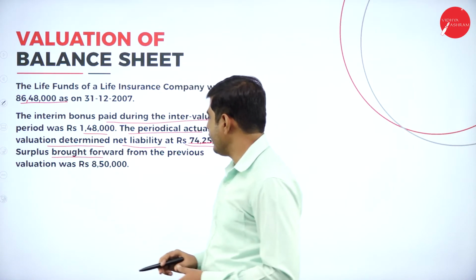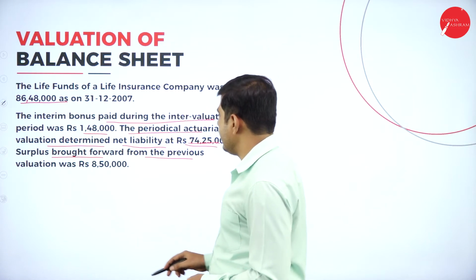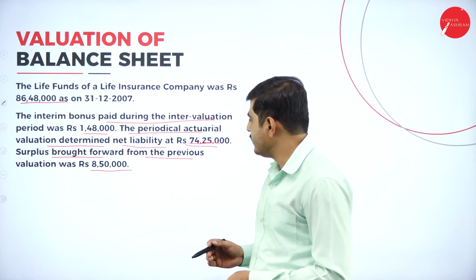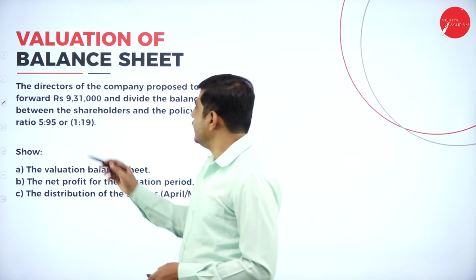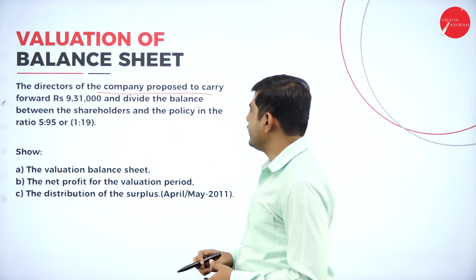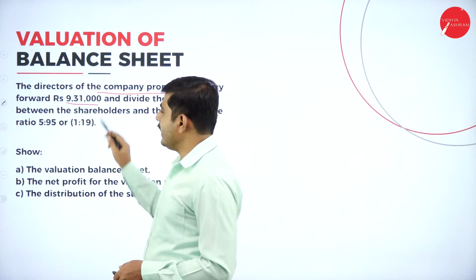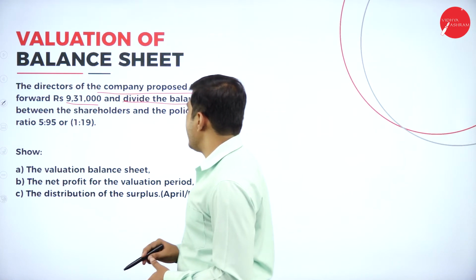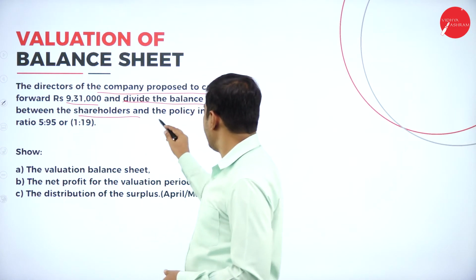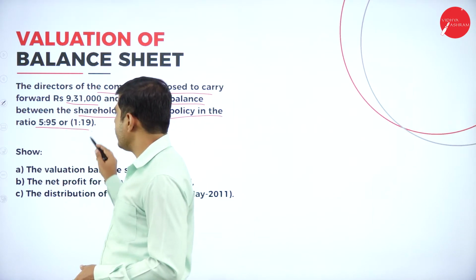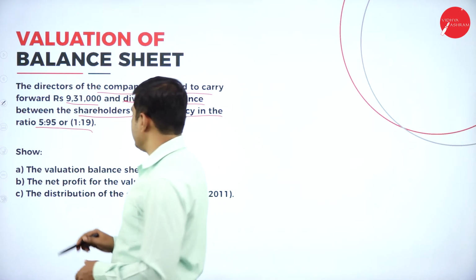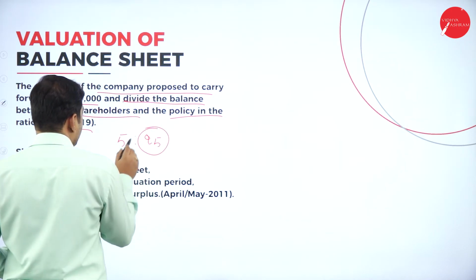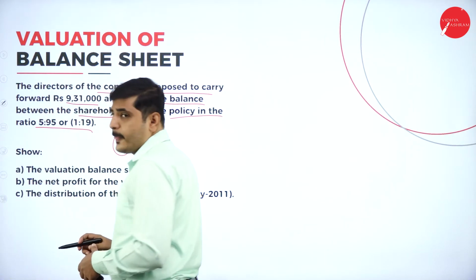Surplus brought forward from the previous year is 8,50,000. We should add back to the surplus. Next one, the directors of the company proposed to carry forward 9,31,000. It should be deducted, and divide the balance between the shareholder and the policy holder in the ratio of 5:95. That means 5% to 95%. 95% for the policy holder and 5% for the shareholder.